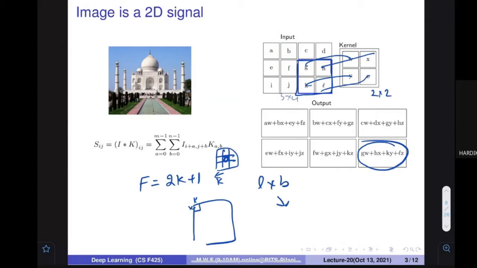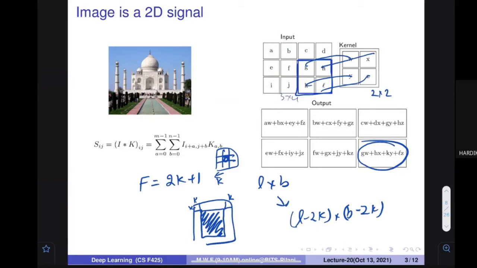So you have to start from here. At the end also you have to stop somewhere, and k values you have to sacrifice. So whatever image you get after filtering is only this particular part. The size is reduced by k on both sides, so the size becomes L minus 2k multiplied by B minus 2k. This is the size of the image that you are going to get. Make sense?